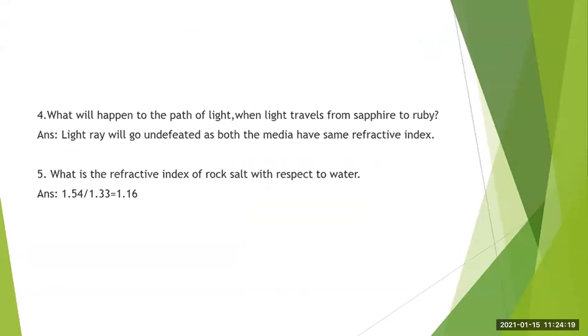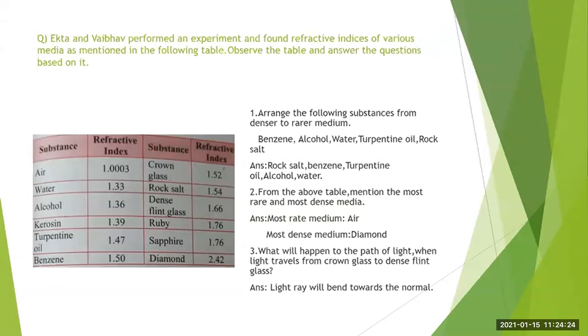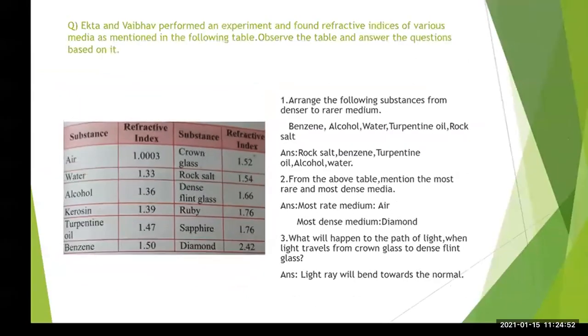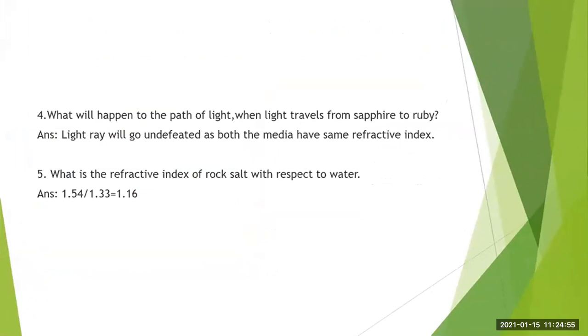Okay. What will happen to the path of light when light rays travel from sapphire to ruby? Here you will see that both have the same refractive index value. So when both the values are the same, the light rays will remain undeviated. The light rays will not change direction. They will remain undeviated because they have the same refractive index value.